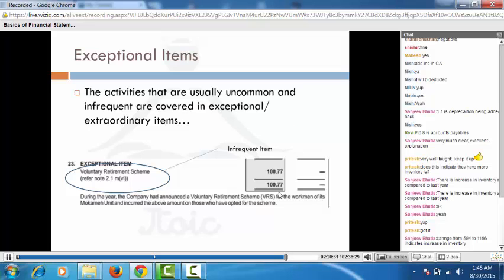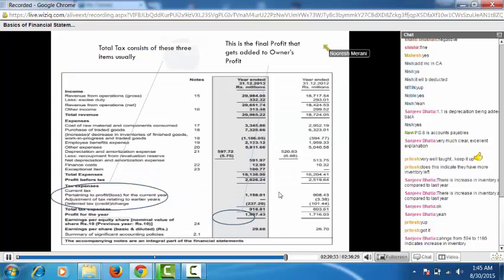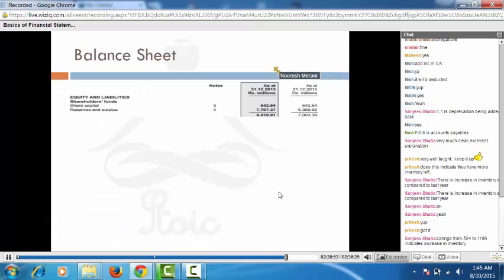In the P&L, you will see these three heads combined will give you the total tax expense. And this is the final profit number, 1907.43. This is the number which is going to be added to the owner's earnings, the owner's profit, the owner's money, shareholders' equity, whatever you want to call it.